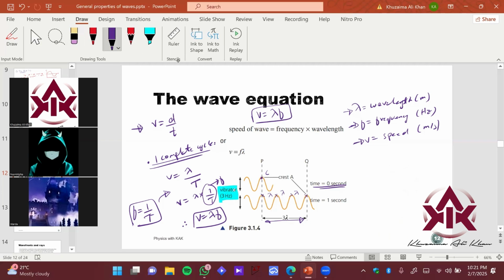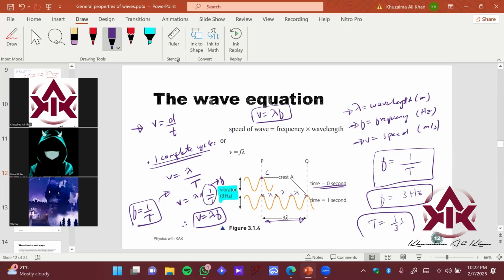So what is frequency, by the way? Frequency is basically how many cycles are completed in one time period, right? If you have a frequency of 3 hertz, that means that you have a time period of what? 1 upon 3 seconds, right? Does that make sense? Does this part make sense? कैसे निकाला ये? Just put the formula value here, right?